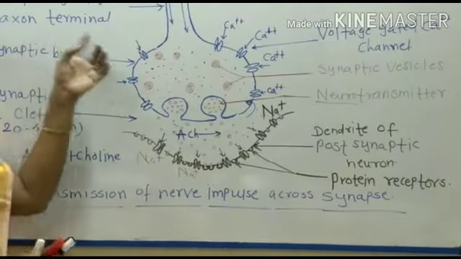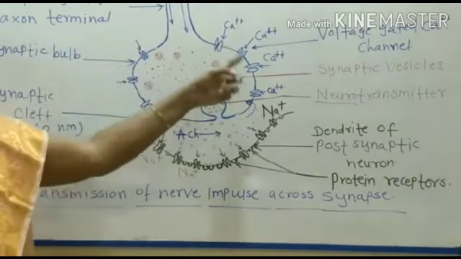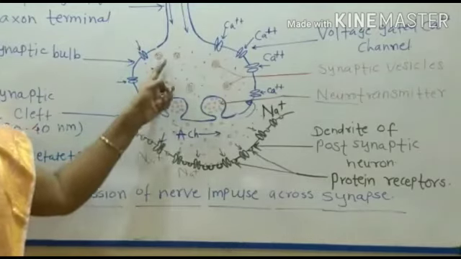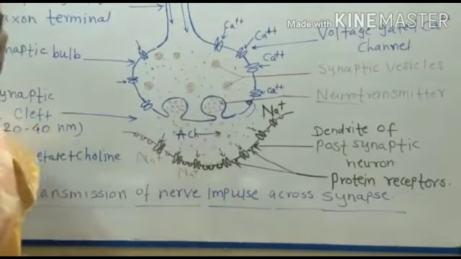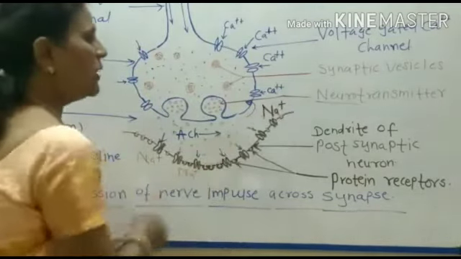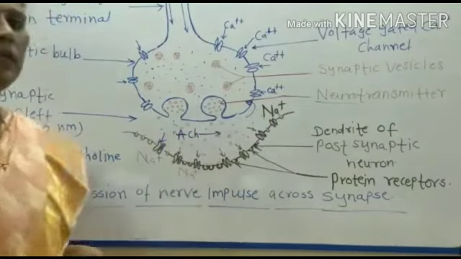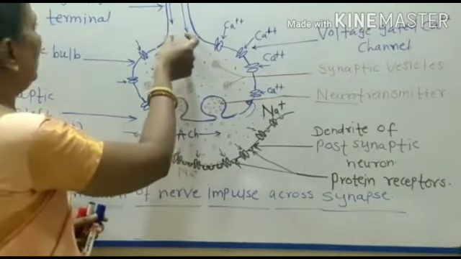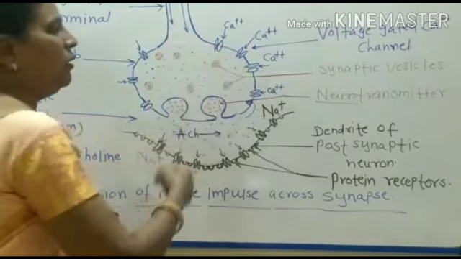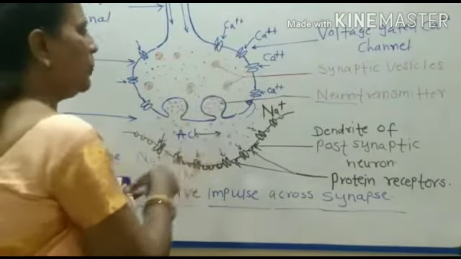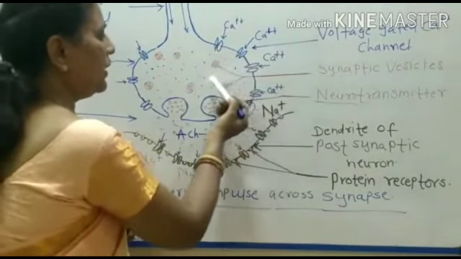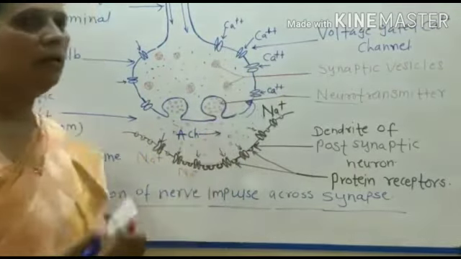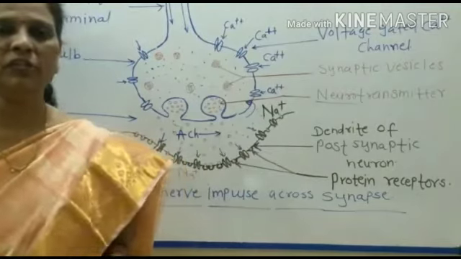The presynaptic axon terminal shows the synaptic bulbs. In this there are synaptic vesicles. Synaptic vesicles consist of neurotransmitters. This neurotransmitter is mainly acetylcholine. When the impulse reaches the axon terminal, the voltage gated calcium channels open, and calcium moves inside the cytoplasm and increases the concentration of calcium.